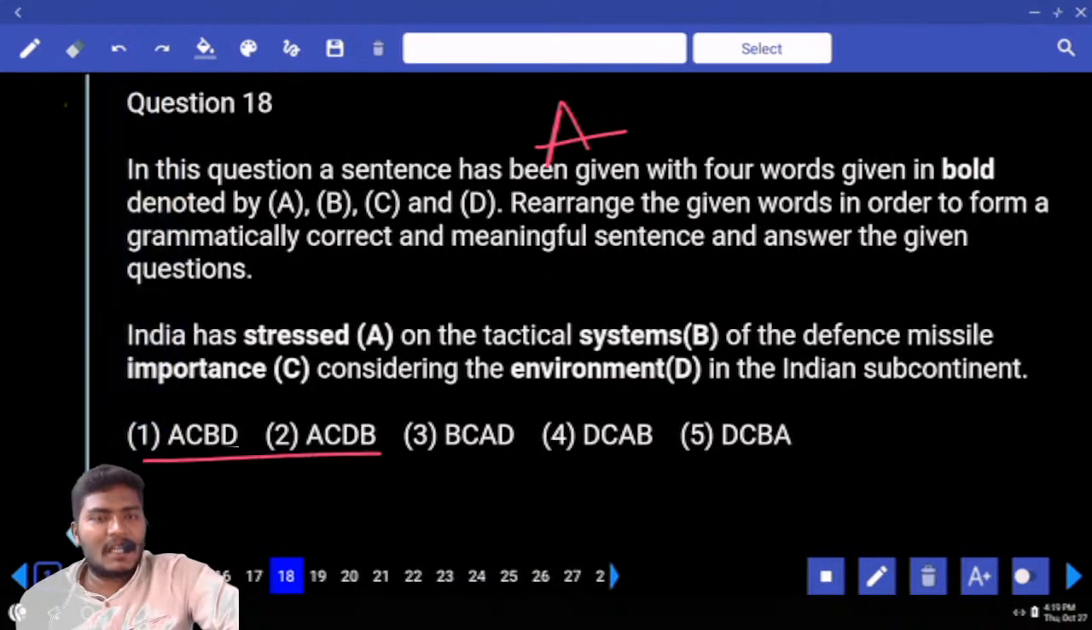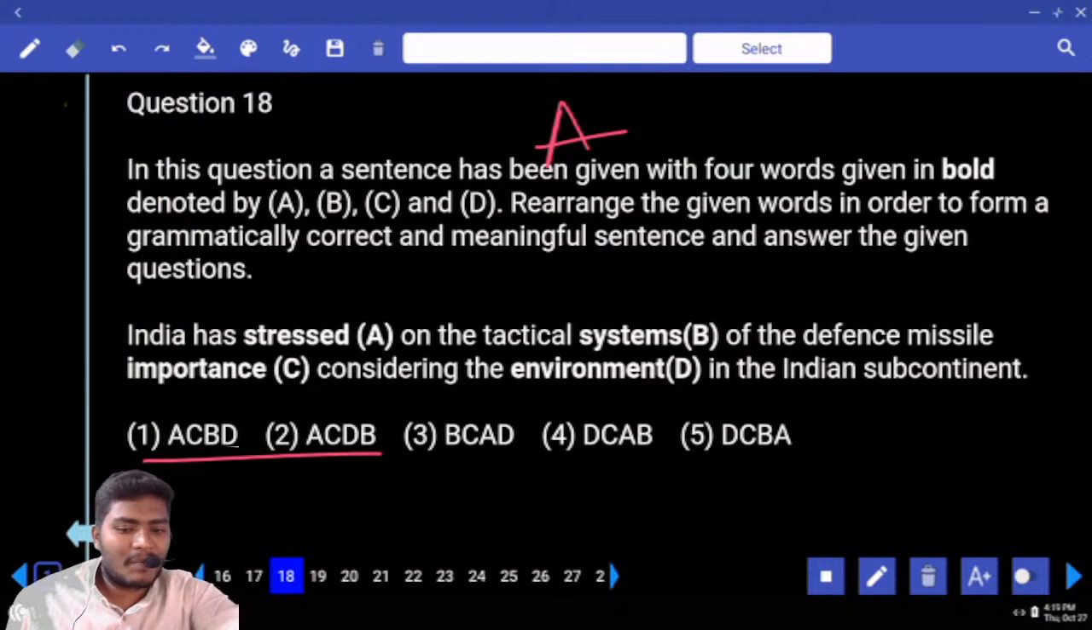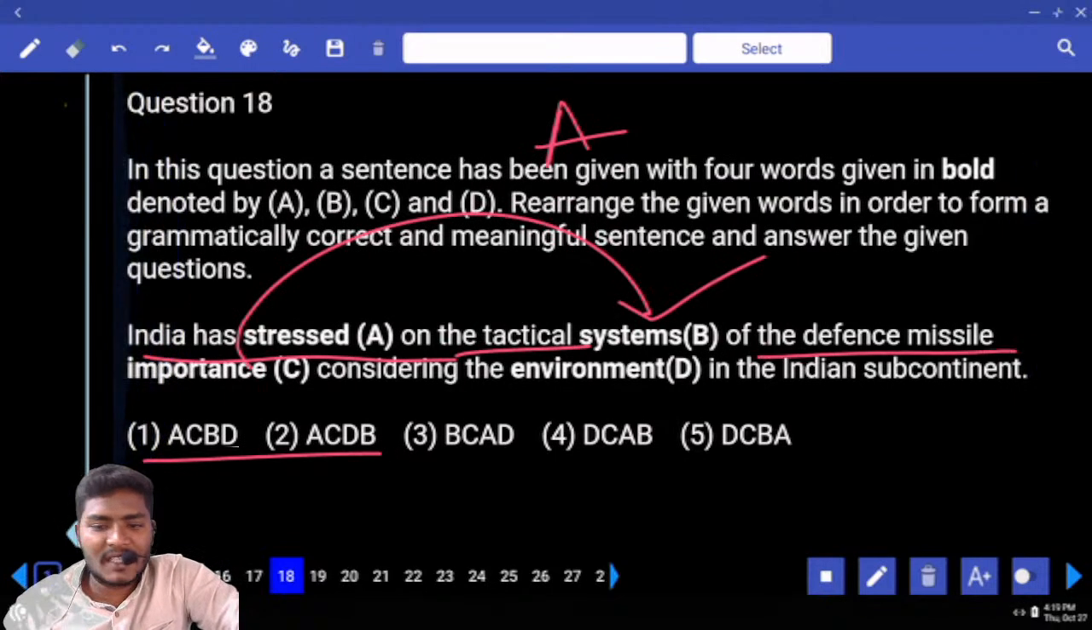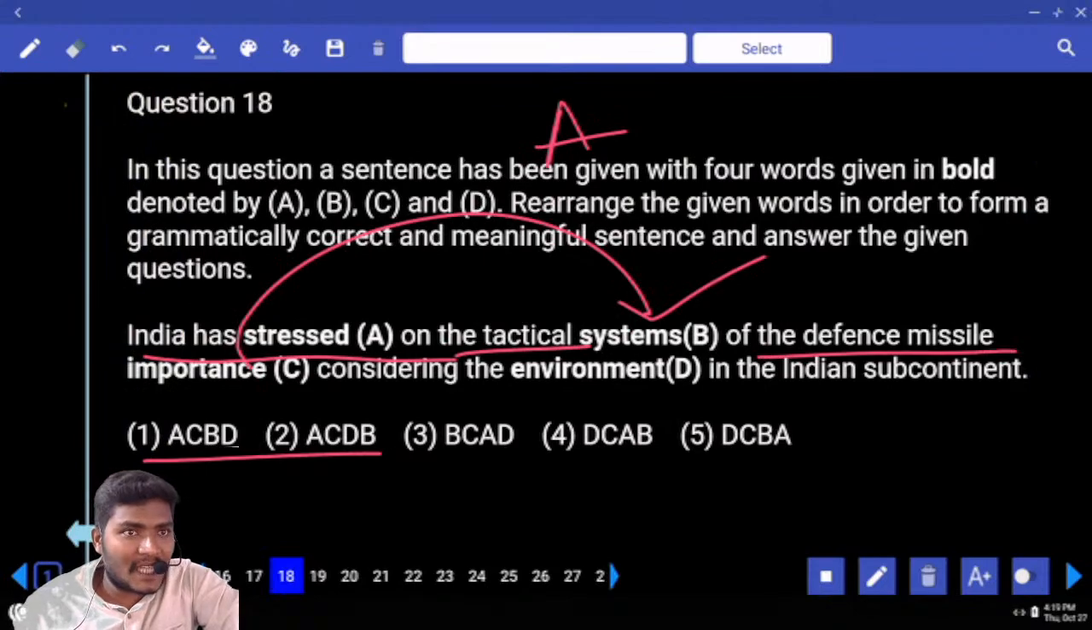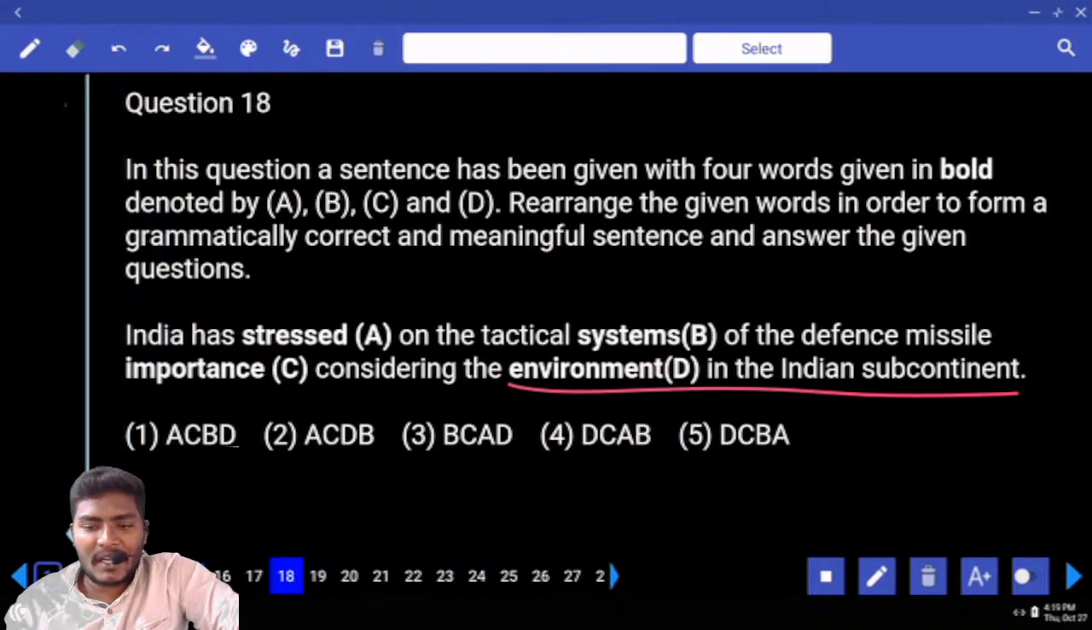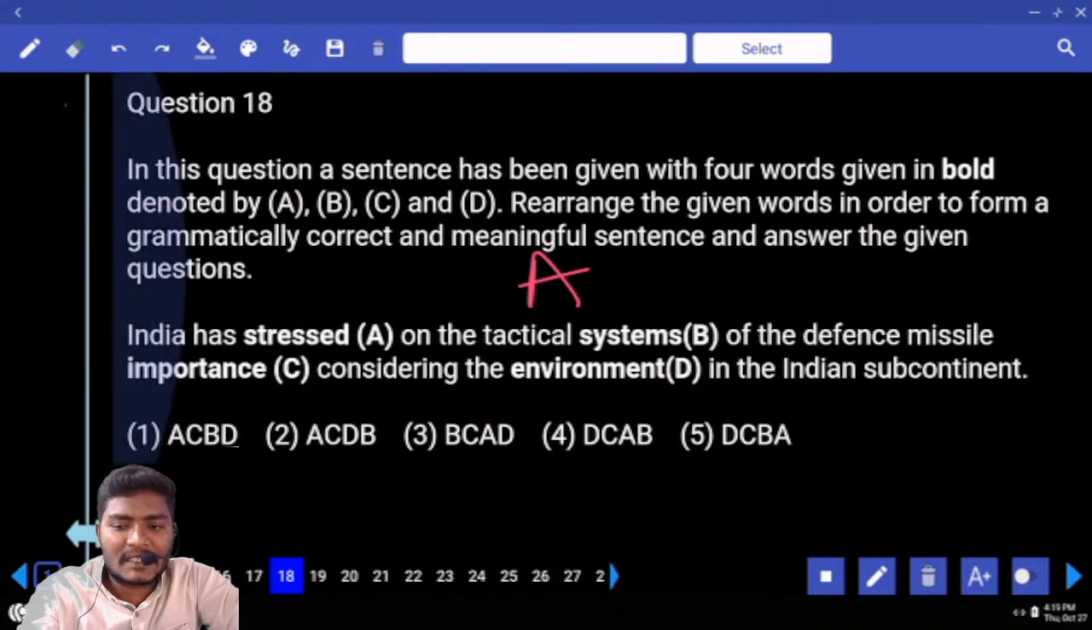Again, AC, AC. Now tell me your answer. ACBD or ACDB? India has stressed the tactical importance of defense missile systems. Missile systems, right? Considering the environment in the subcontinent, we have to use AC as it is.